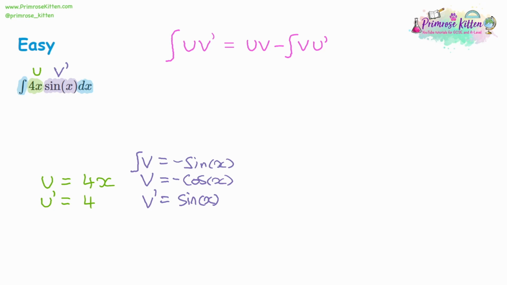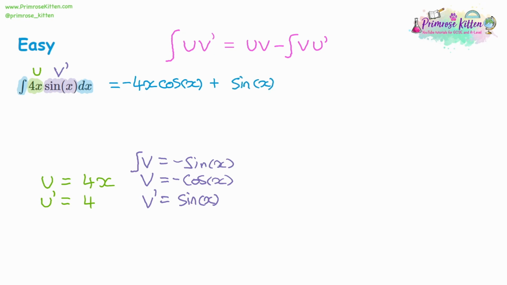So now we've got everything laid out that we need, we can substitute. We've got u times v. u is 4x, and v is negative cos x. So we put the cos x on the end, put the negative at the start on the number. So it will be a negative 4 overall. Then we're going to take away the integral of v, and it's a negative, so a double negative is a positive, and it's sine x.